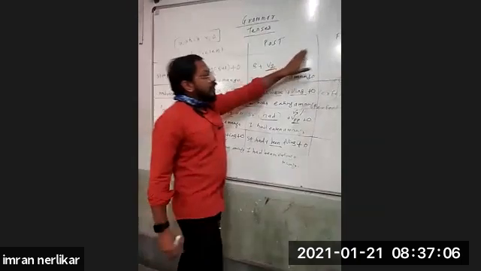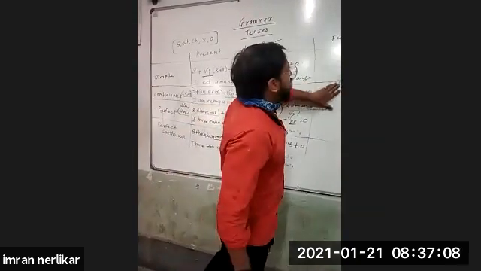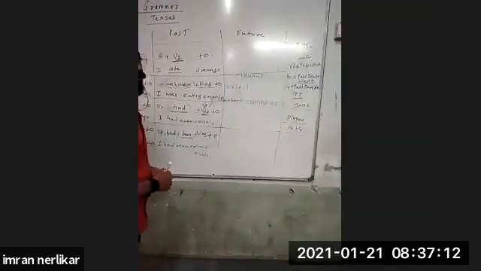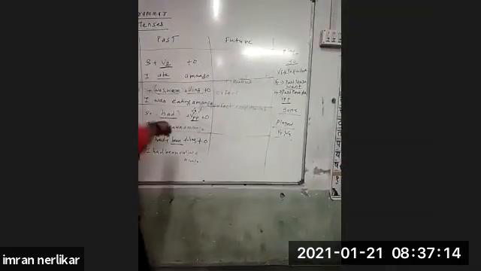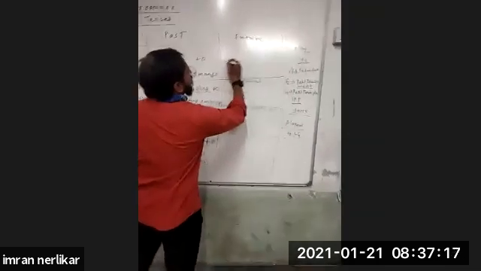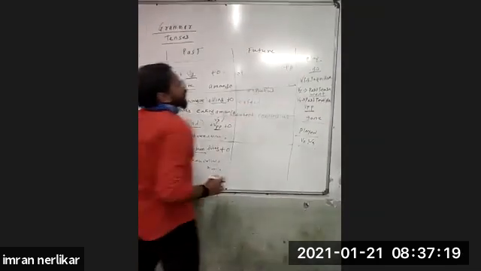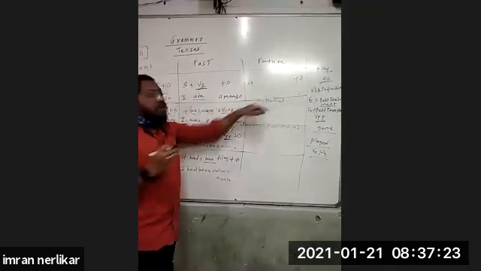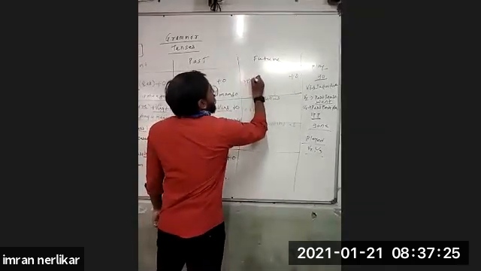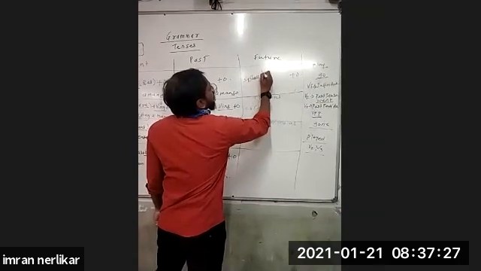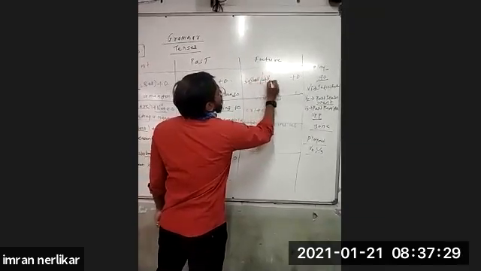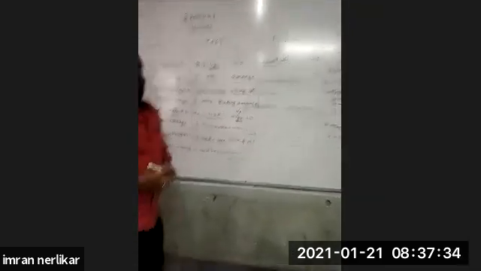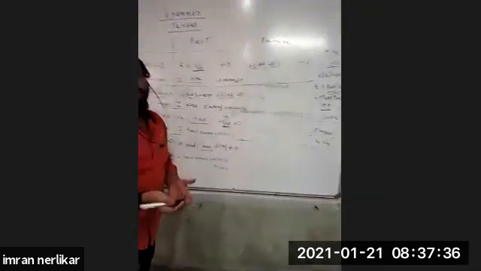Okay. Now the last tense we are going to see is future tense. First of all we'll start with simple future tense. It is very easy to understand future tense, because there is one trick to remember: future tense is shall, will. Shall or will shows future tense. For example, I shall come tomorrow.